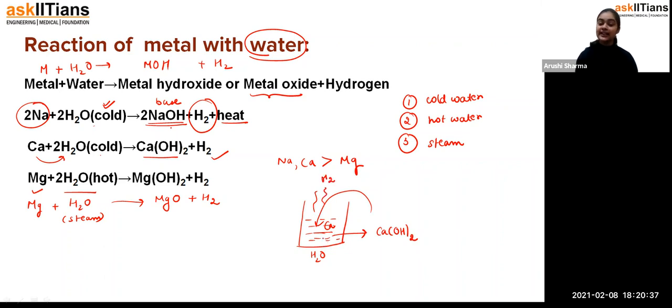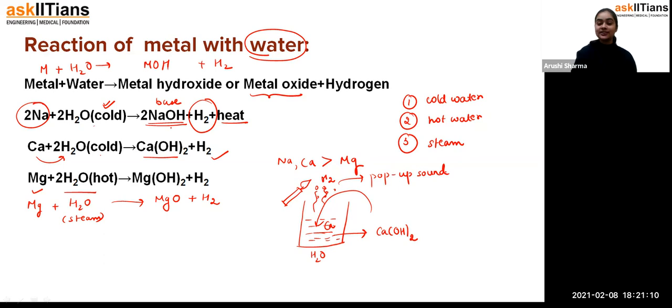Now how will you detect whether it is hydrogen gas or not? Students, you can put a candle near it. When these bubbles of hydrogen gas get burned in the presence of the candle, what will happen? A pop sound will come. And when there is a pop sound, students, it is definitely hydrogen gas. That's how you can detect the presence of hydrogen gas when a metal is reacting with water.